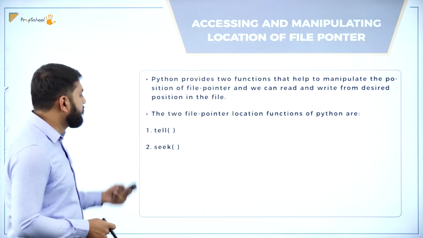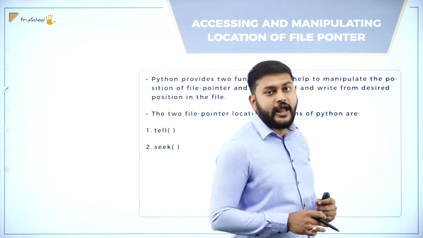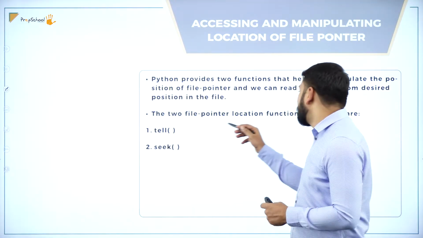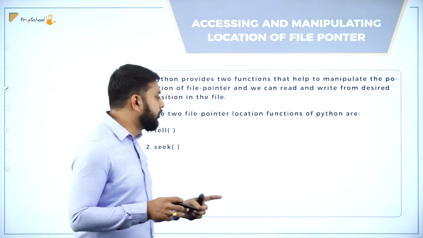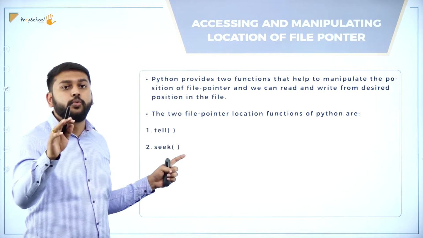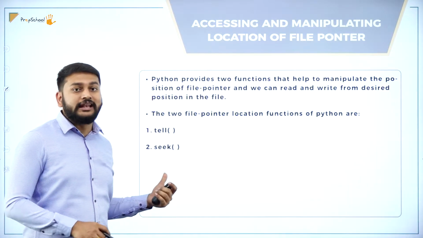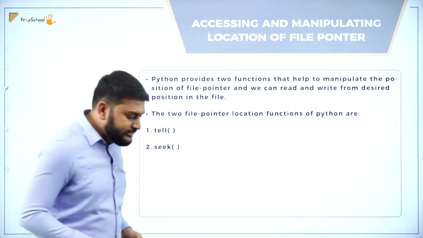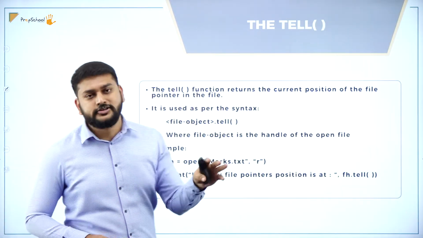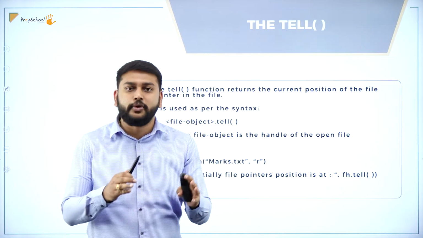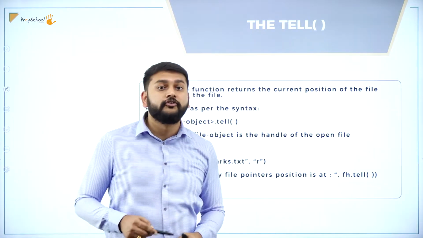All right, moving forward to the next one, a very important function that I would like to discuss at this point. Guys, the two file pointer locating functions. Please make a note of this, as it is going to be very important for a 1 mark question: what exactly the tell function is doing and what exactly the seek function is doing. The tell function gives the current position of the pointer, where exactly the writing pointer or reading pointer is on the file.